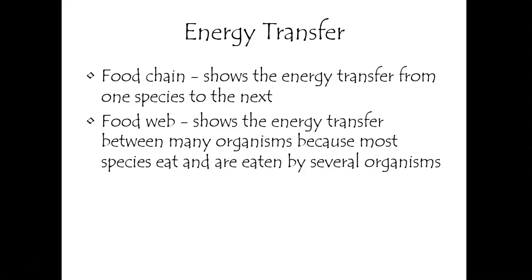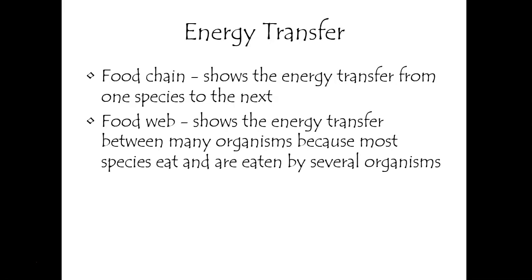When we say food web, we're showing energy transfer between many organisms. Wolves don't just eat deer, they probably also eat rabbits or something. As you can all tell, I don't know much about animals, but wolves also eat rabbits and deer and squirrels, cows if they have access to them, I don't know. But because most species don't just eat one thing, we like to show that in the form of a food web, so that we can see what is getting eaten and what things are getting eaten.